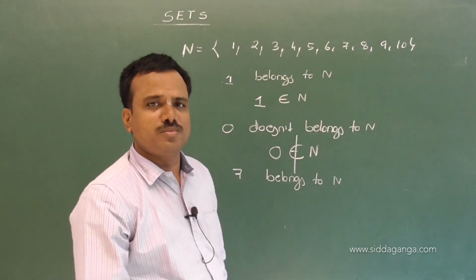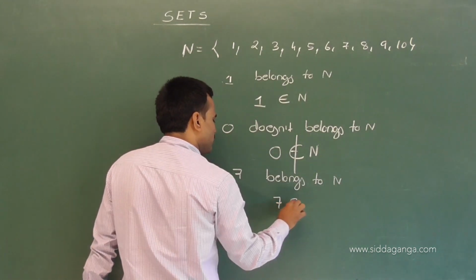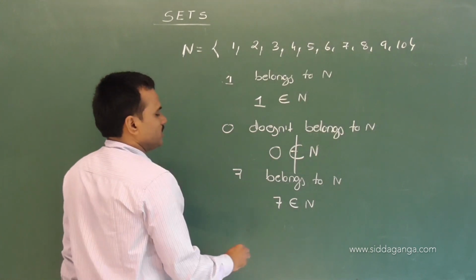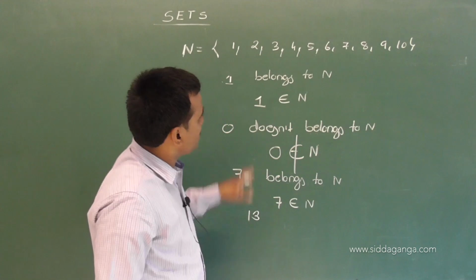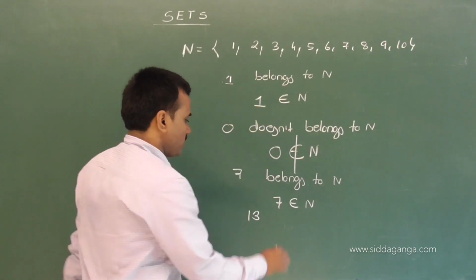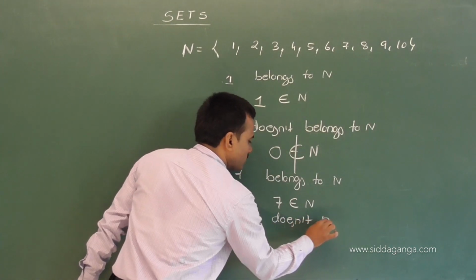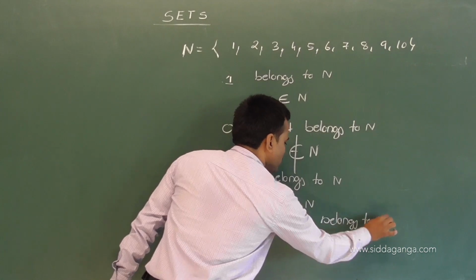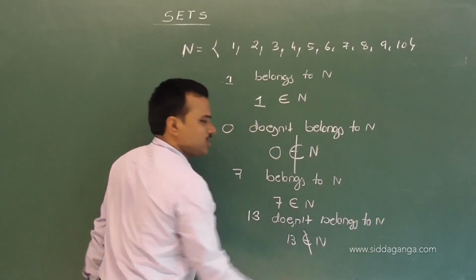So how can we write it using the Greek symbol? 7 belongs to N. If I write 13, observe here, is 13 a member of N? No, 13 does not belong to N. Then how can we write it using the Greek symbol? 13 does not belong to N.